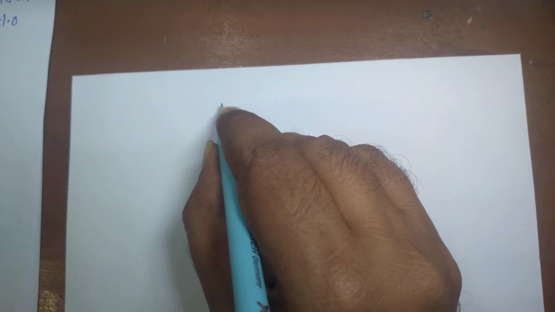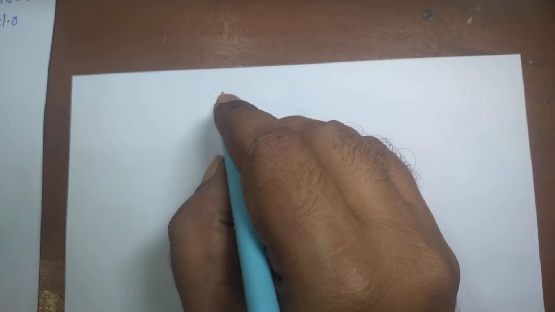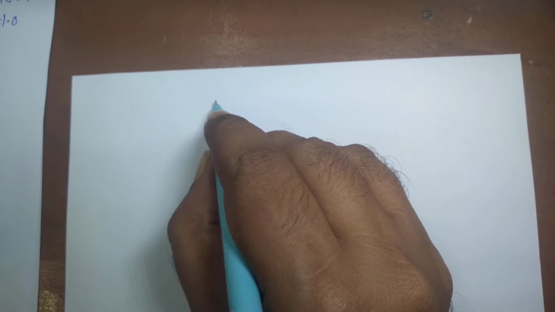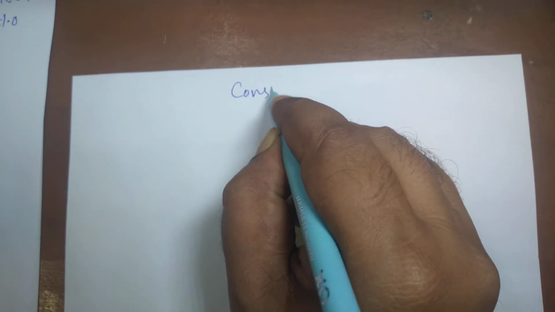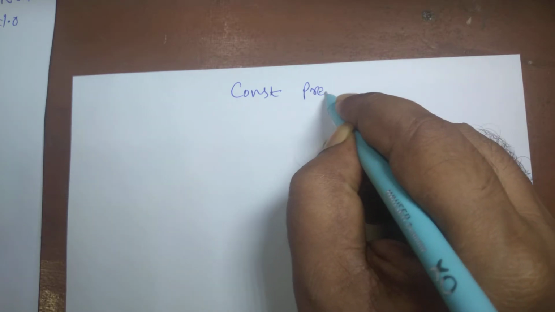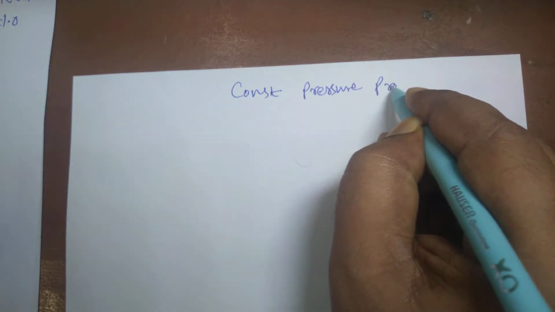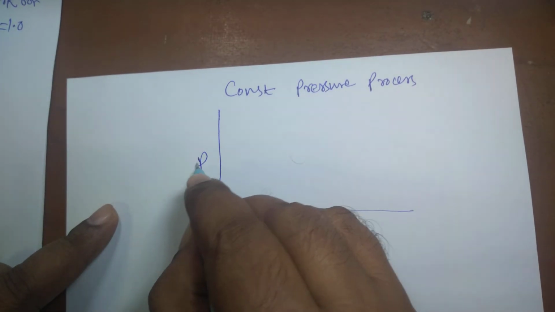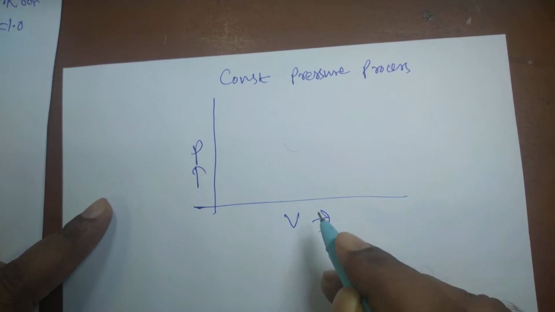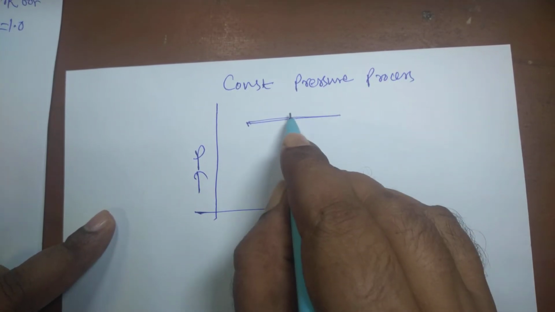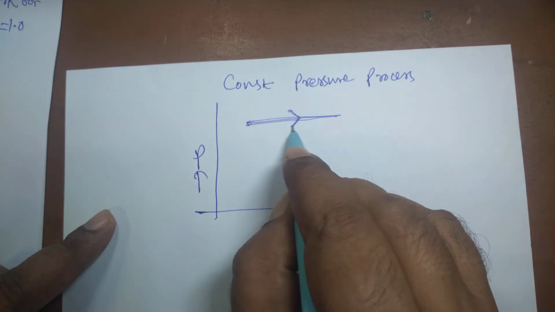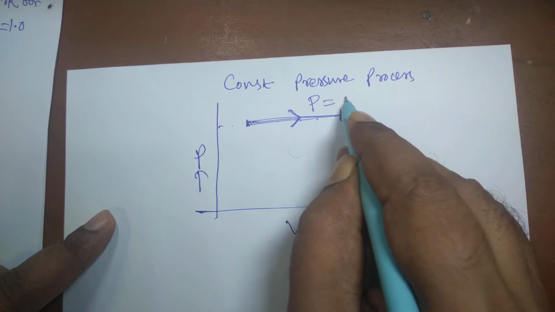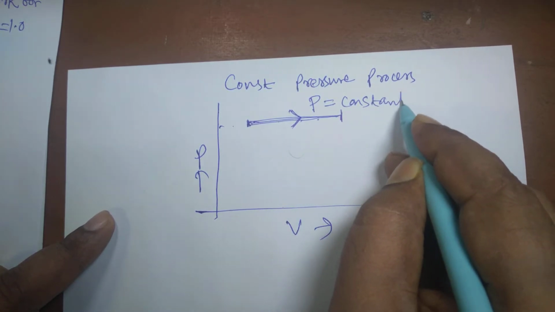Suppose there are certain typical thermodynamic processes for which we can find out PdV work. Suppose a constant pressure process. If you want to plot it on the PV diagram, suppose this is pressure P, this is volume V, and a constant pressure process obviously will be like this. Suppose it is an expansion process where pressure remains constant, P is equal to a constant. This is a constant pressure expansion process.